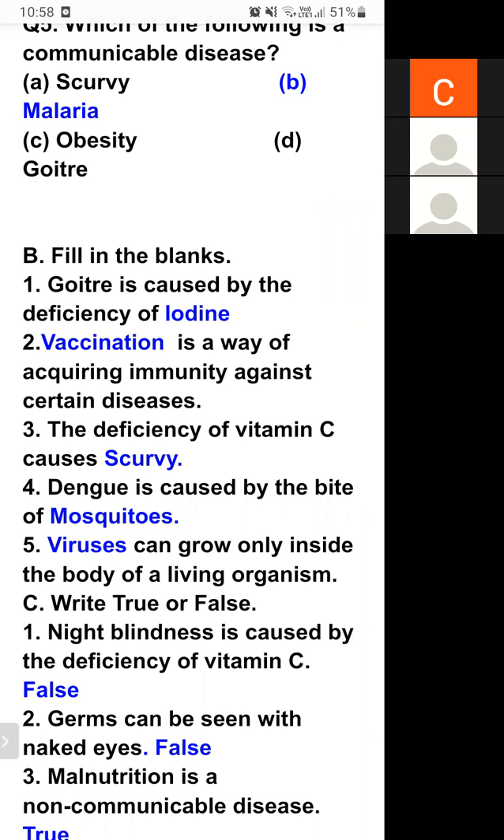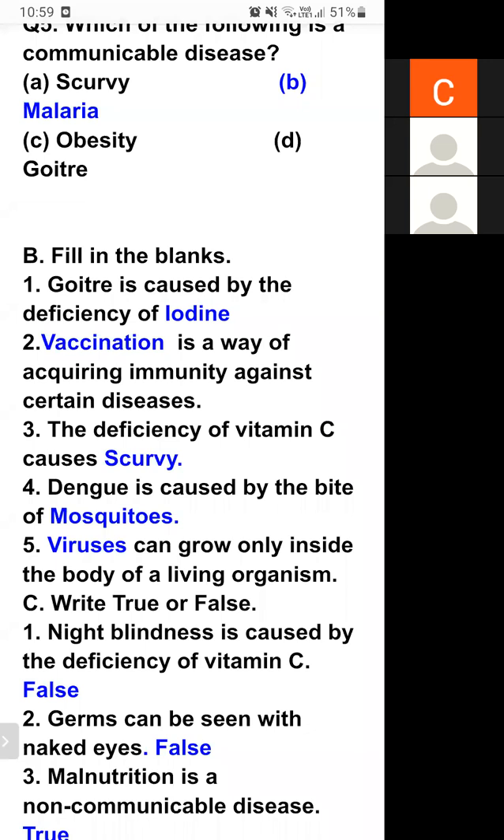Fourth, dengue is caused by the bite of mosquitoes. Sometimes we can pronounce this as dengue or dengue, both are the same thing. So dengue is caused by the bite of mosquitoes. If a mosquito bites a healthy person, he or she may get affected by dengue.